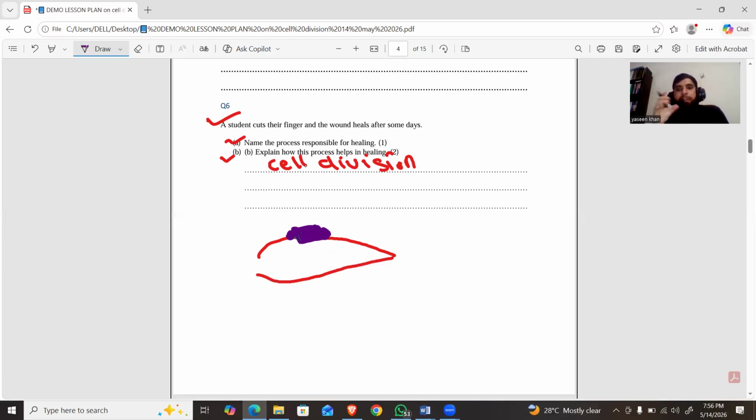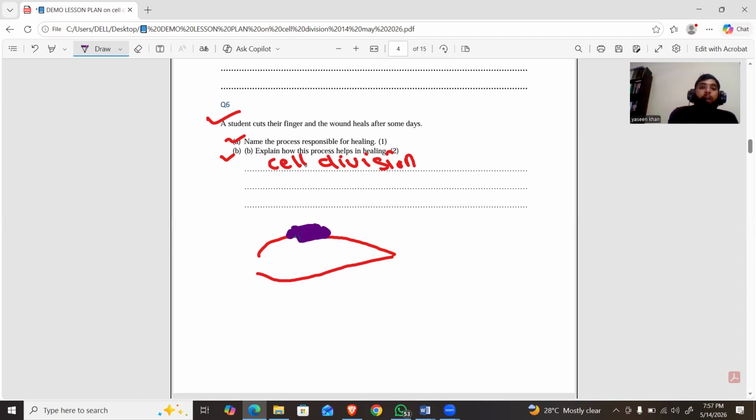So when we get a cut in our skin, the neighbor cells around the affected area start dividing, and as a result, new cells are formed. And these new cells replace the old or damaged cells.